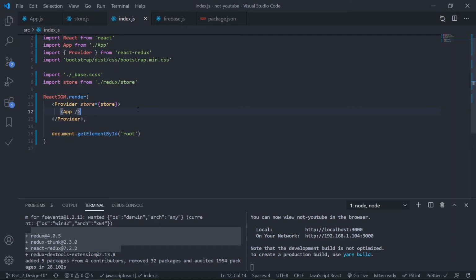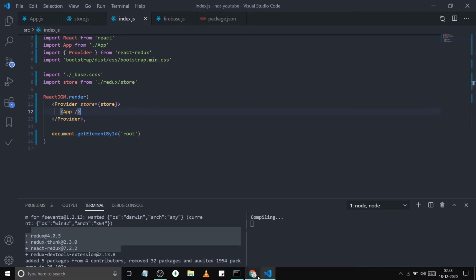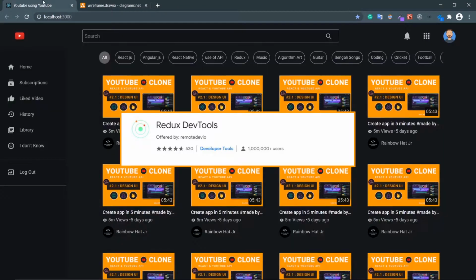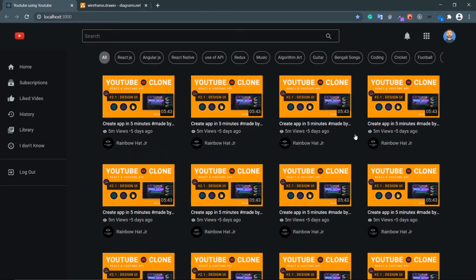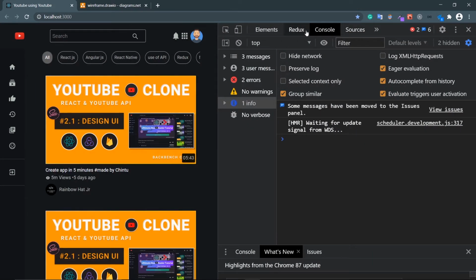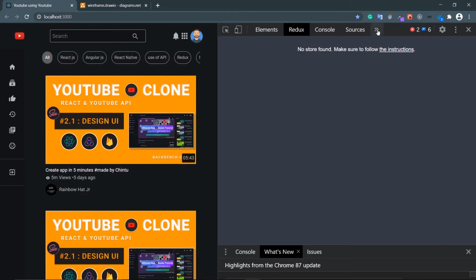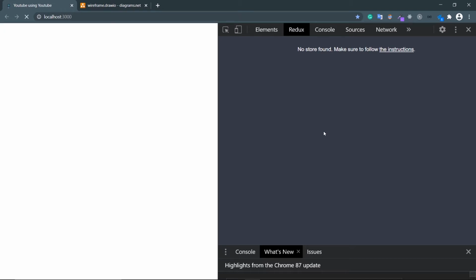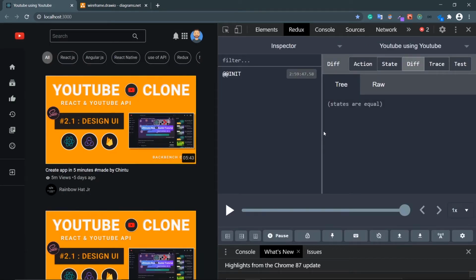So now at this point, if you go to your browser, you should see your store. You need to install a Chrome extension, which is called Redux DevTools extension or something like that. So just install the extension and go to your Chrome DevTools, Ctrl+Shift+J, and then here is my Redux. If you can't find this Redux tab, just click on this arrow and then you will get that. Okay, so just refresh this. And here it is. So just go to state, and here is my value, name Sumit, age 21.